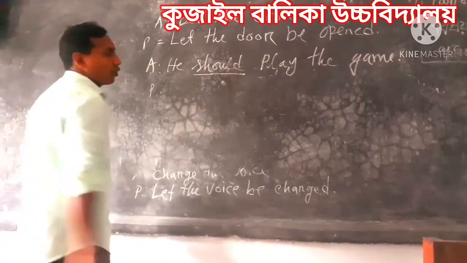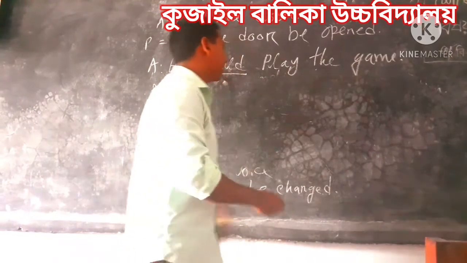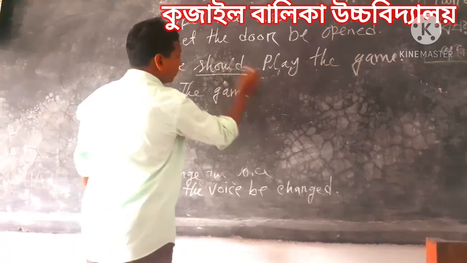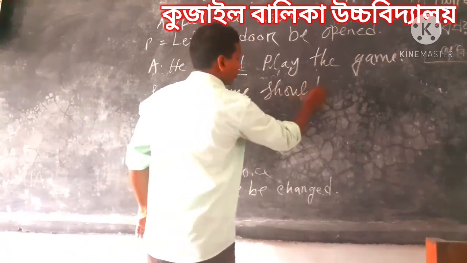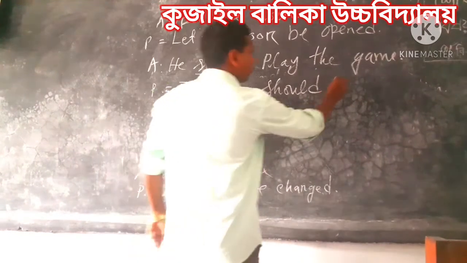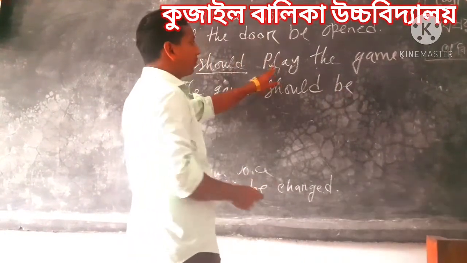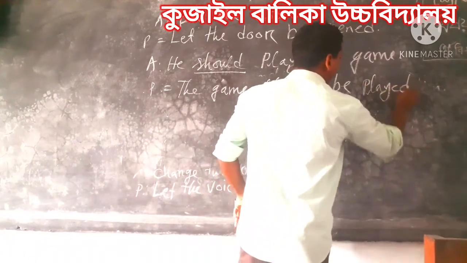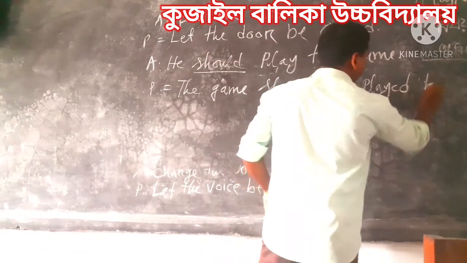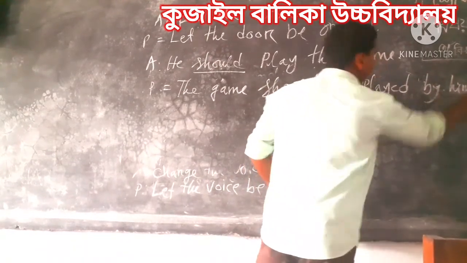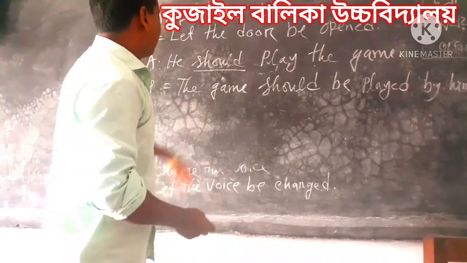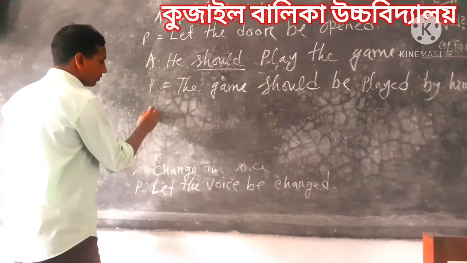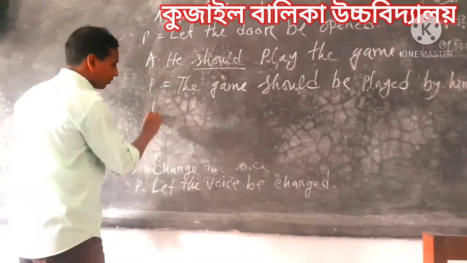Here you can see the modal auxiliary verb should. Then the object is the game. At first we will write the game. Then should. The game should be played. V3 played. The game should be played by him. Clear?